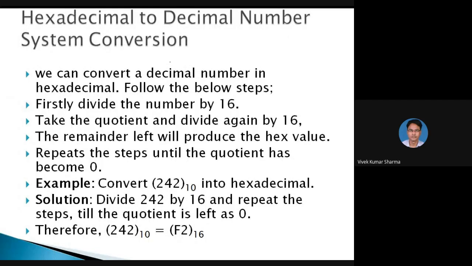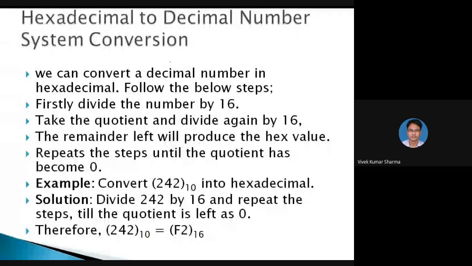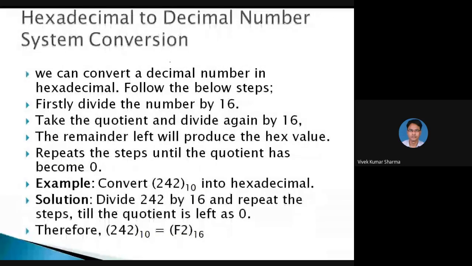Take the quotient and divide again by 16. The remainder left will produce the hex value. Repeat the step until the quotient becomes 0. To convert 242 into hexadecimal, divide 242 by 16 and repeat the steps till the quotient left is 0. Therefore, 242 is equal to its hexadecimal value in base 16.